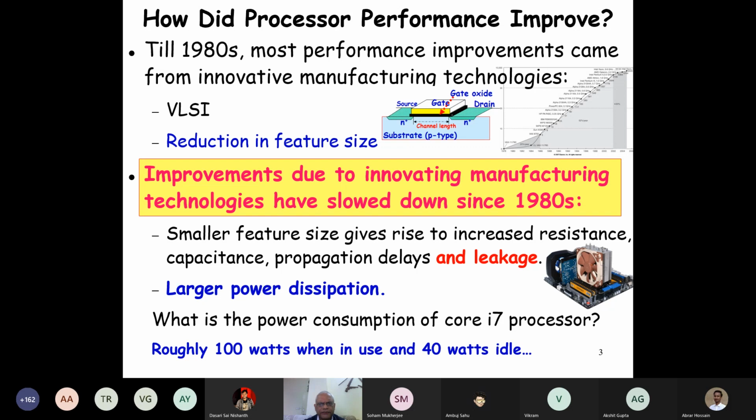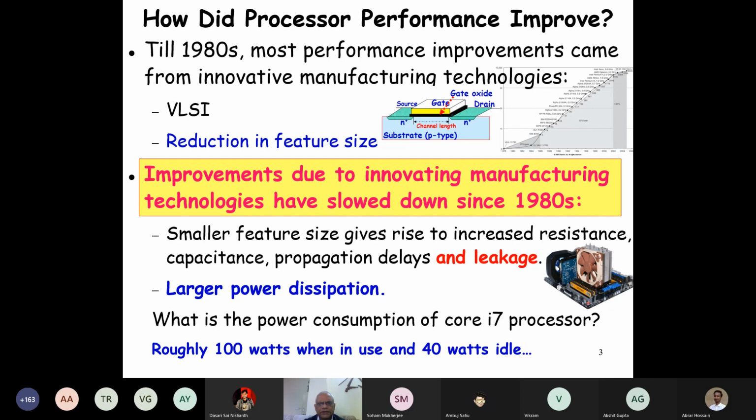But what exactly is feature size? Can anybody tell what a feature size is? Those who have done digital electronics and so on. The width of the top gate material of the transistor. Okay, good. It is the minimal length of the channel that can be etched on the semiconductor.